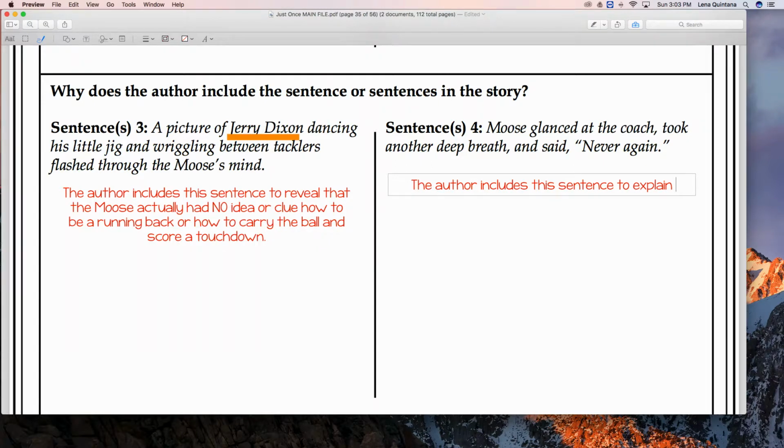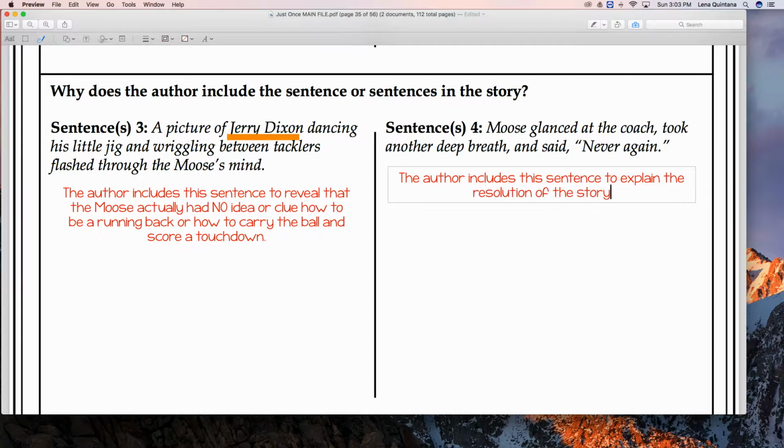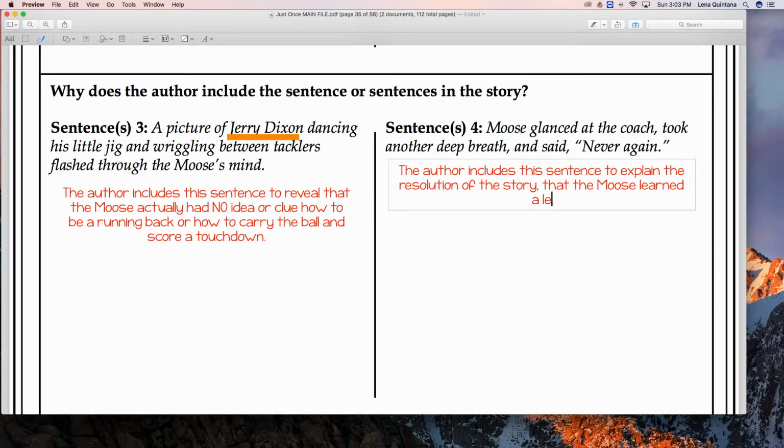Okay. By saying never again. So we know this because the author included that. He included never again. I'm never going to do that again. It was scary to have all those people chasing me, basically. Okay, so the author includes this sentence to explain the resolution of the story. Okay, that the moose learned a lesson.